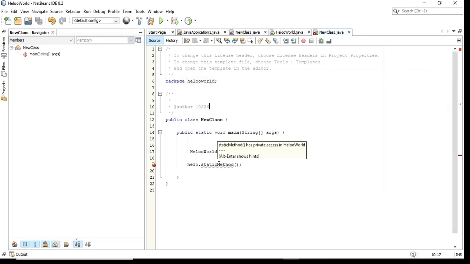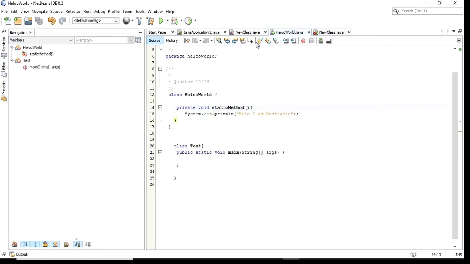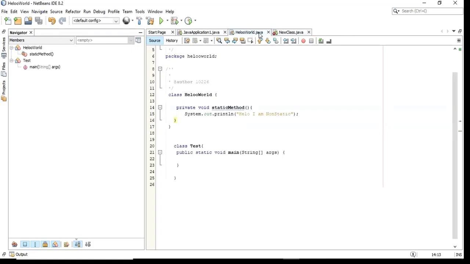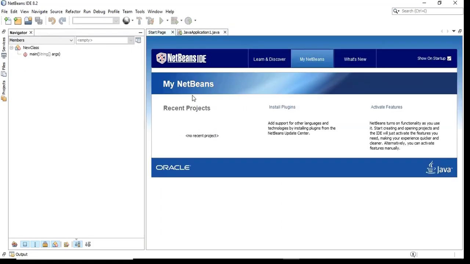You can see already there is an error. When I use the tooltip, it says static method has a private access in HelloWorld. So this is how the access specifier would work. Now I'm sure that you have an idea about how this access specifier is working. Let me close these other things. Right. So we have learned about access specifier.